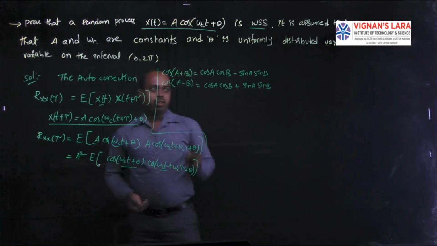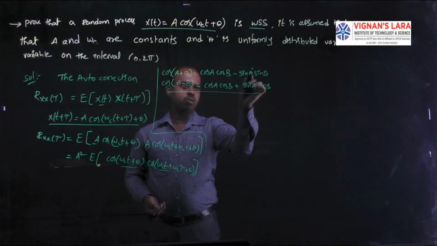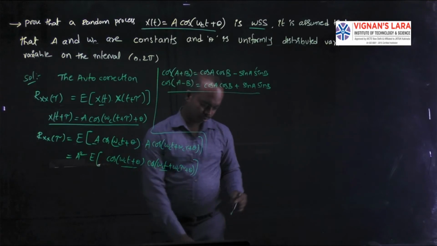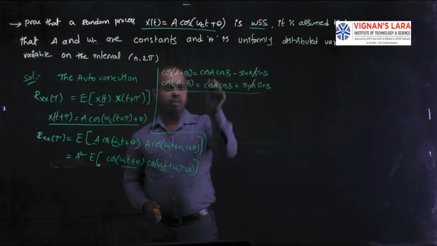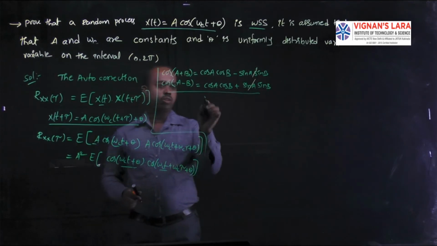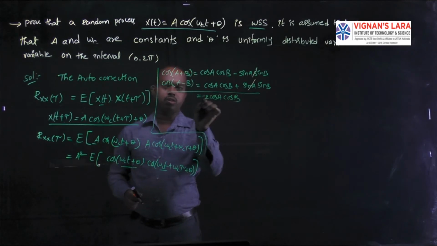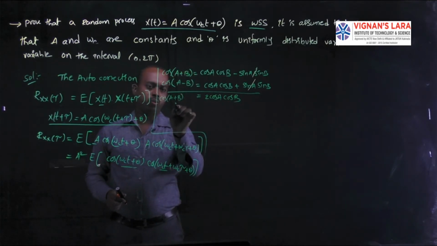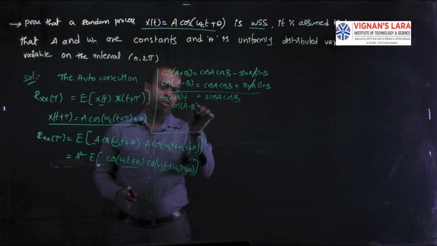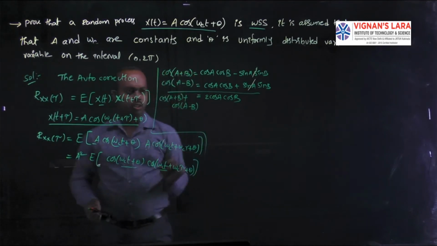We need to add these two terms. Adding these two terms, the sine functionality gets cancelled and the remaining are cos functions. What are the cos functions? Twice cos a cos b is equal to cos of a plus b plus cos of a minus b. For my simplicity, I had to write these two functions in this format.